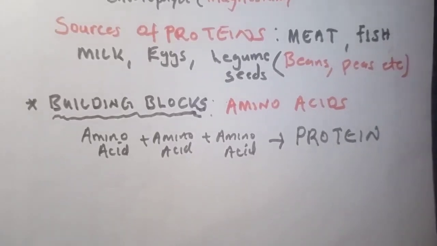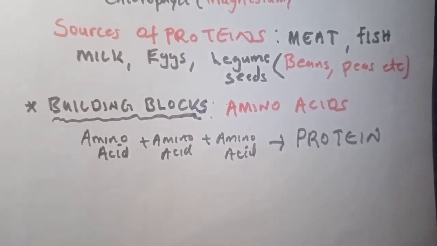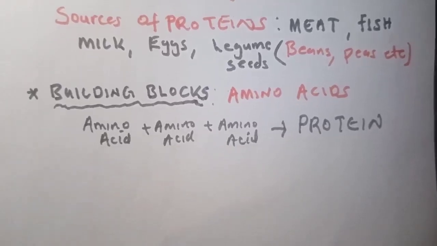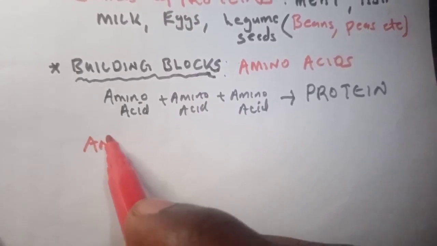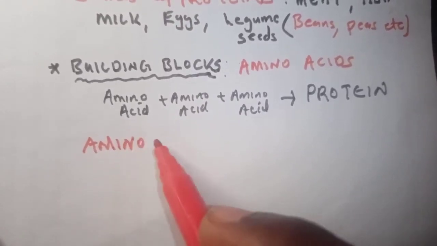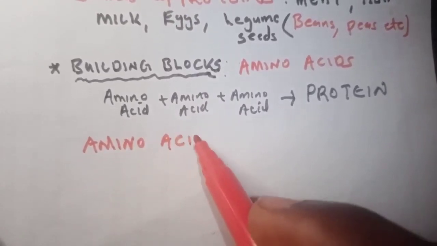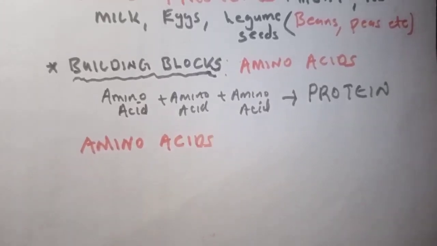Okay, that's what we mean when we say building blocks. They are the building blocks of what? Of proteins. Amino acids are the building blocks of proteins. Now when we go into amino acids, we are going to find out that we have two types of amino acids.